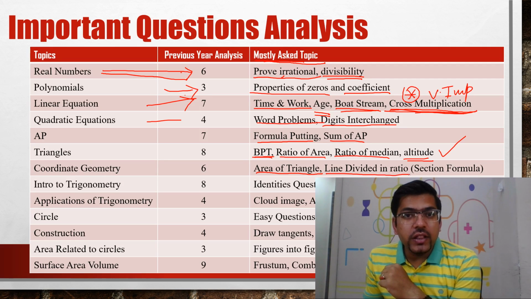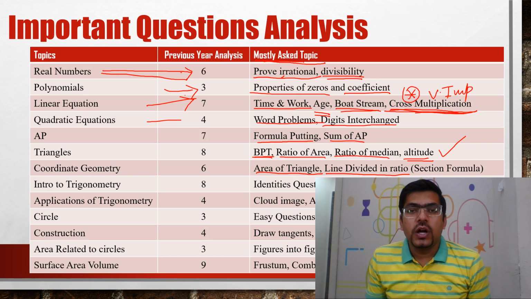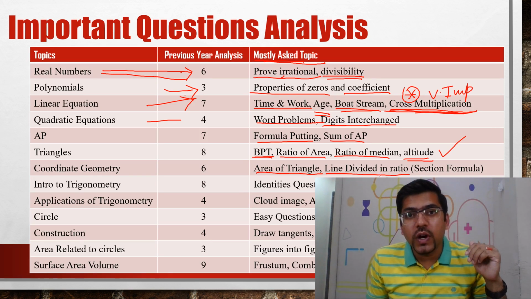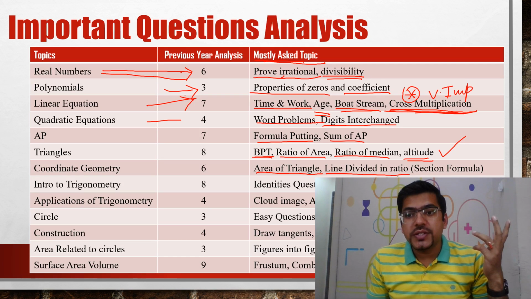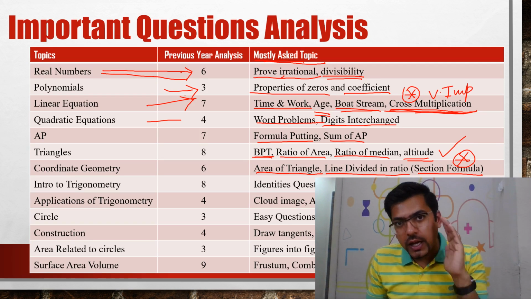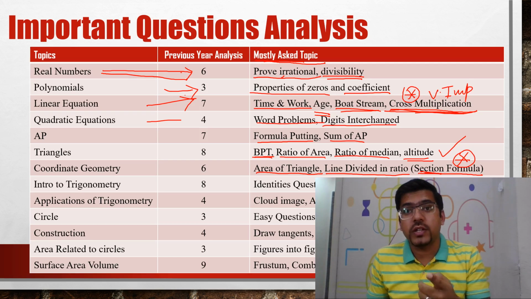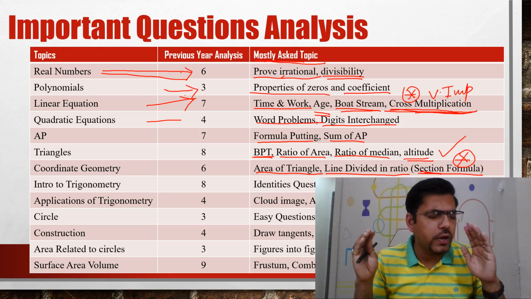Similarly, a line divided in the ratio, you would have seen that a line is divided in some ratio, find the ratio. A line is divided in the ratio of k:1, find the ratio. Isn't it? So section formula is very important. I am again putting a star here. It is very important and it is very sure. Take it in writing. Again, for this part I am saying that this year also, in 2019, this question is going to come. This is my confidence because I have been preparing questions for last so many years.